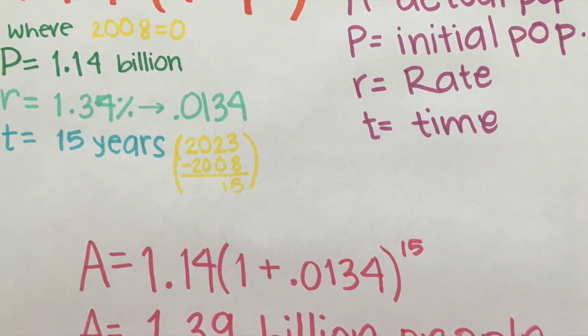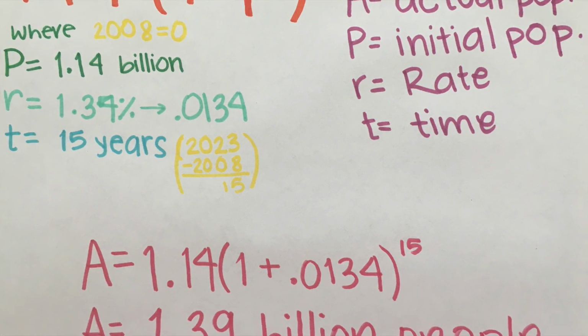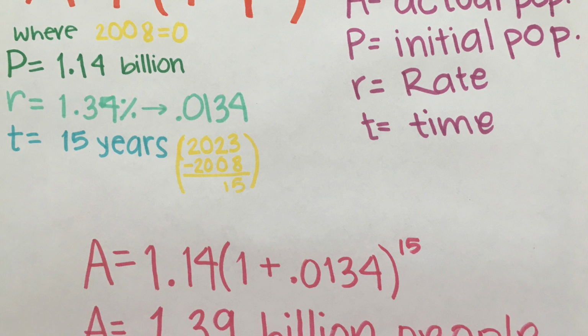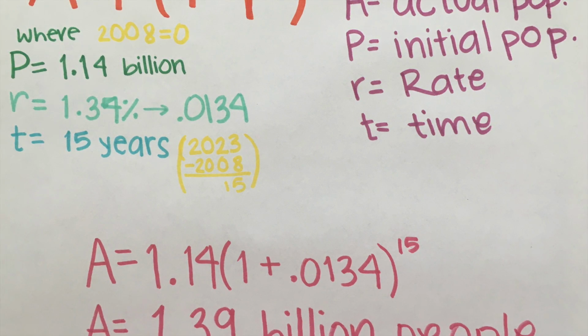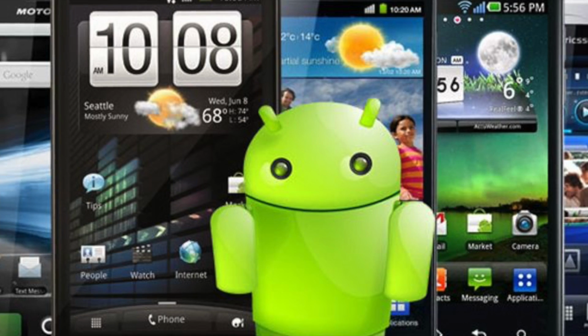The rate will be equal to 0.0134. The initial population will be equal to 1.14 and the time will be 15 years. So by 2023, India's population will be 1.39 billion.